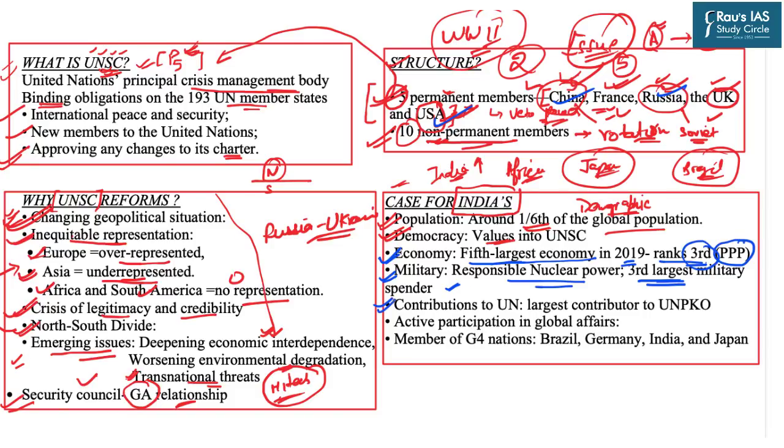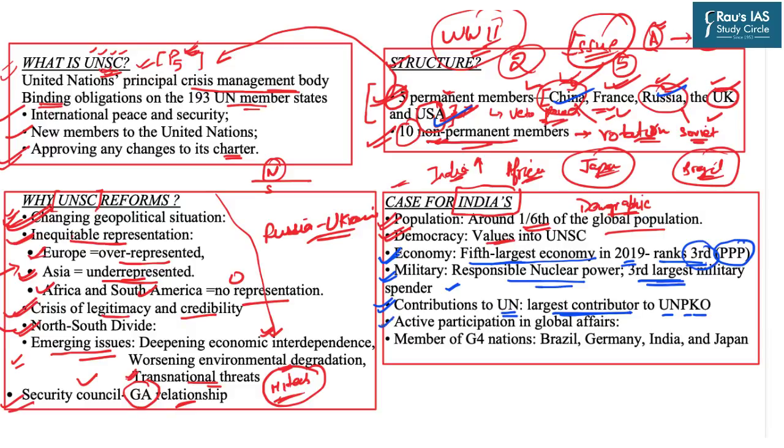Further, India's contribution to the United Nations is also very huge. India is the largest contributor to the United Nations peacekeeping operations, which are majorly deployed in the countries of Africa.